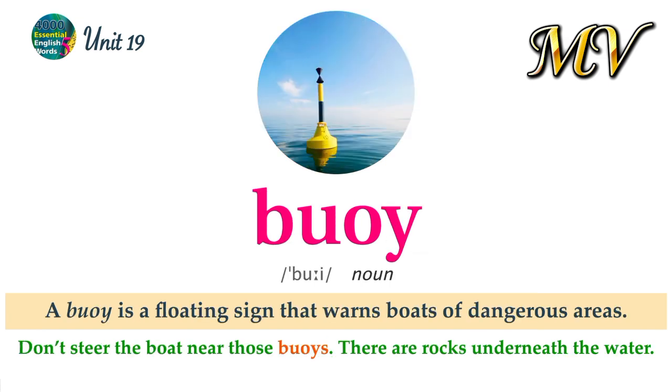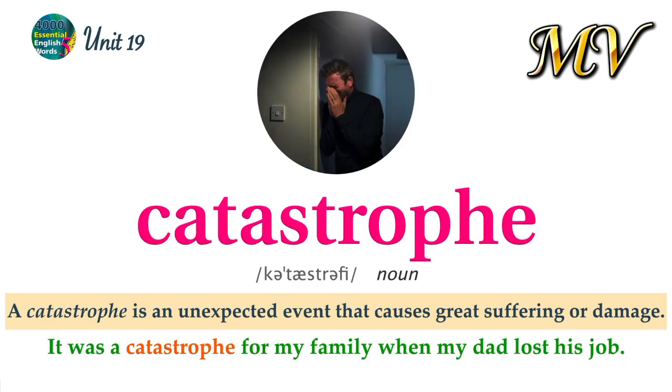Buoy. A buoy is a floating sign that warns boats of dangerous areas. Don't steer the boat near those buoys. There are rocks underneath the water. Catastrophe. A catastrophe is an unexpected event that causes great suffering or damage. It was a catastrophe for my family when my dad lost his job.